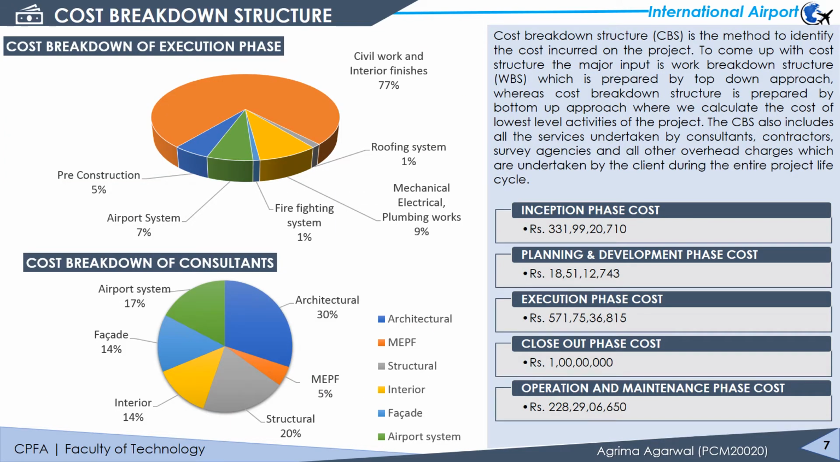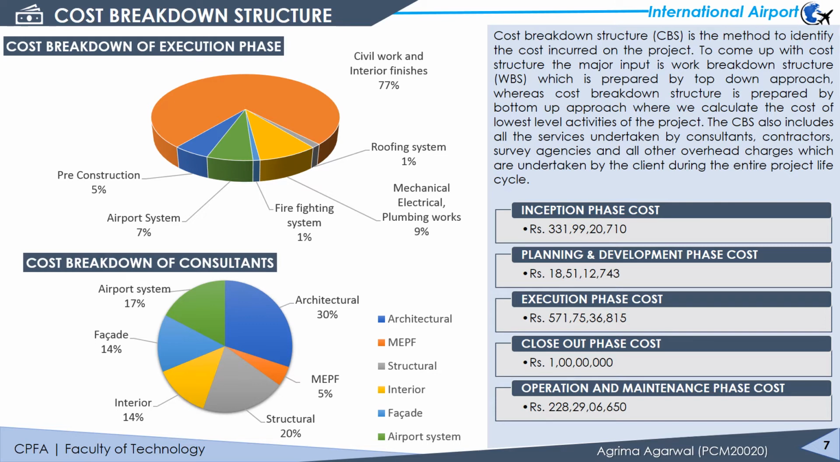In the cost breakdown structure, we have done the cost analysis used in construction of the scope up to the terminal building. We have started the cost breakdown from the execution phase, listing all the tasks, which comes out to be 571 crores, in which civil and MEP works have the highest percentage.